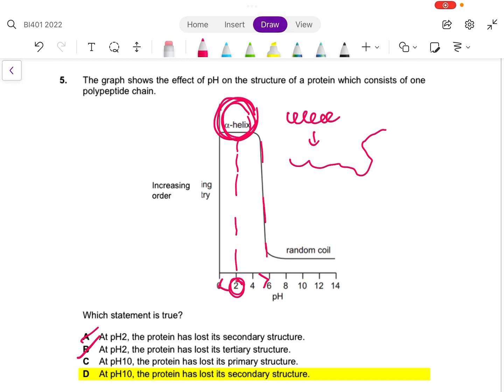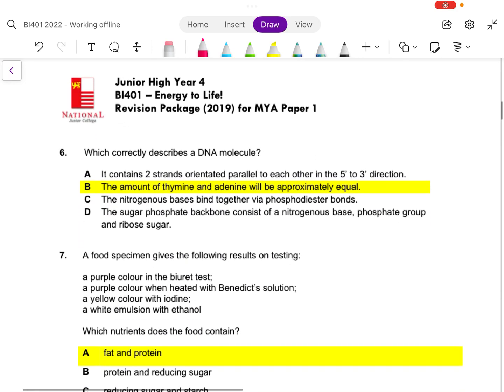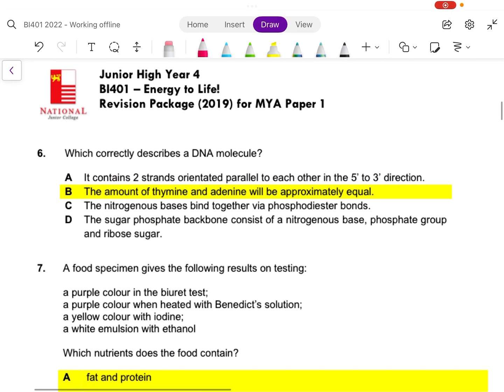C. At pH 10, the protein has lost its primary structure. At pH 10, it says that now it's a random coil. But it did not say that the polypeptide has broken down into its amino acids. This random coil still means that there's a primary structure, just that it's not coiled up properly. So C is also not right. D. At pH 10, the protein has lost its secondary structure. This is true. From an alpha helix, which is the secondary structure, to now just the primary structure. So the secondary structure is gone. Best answer is D.